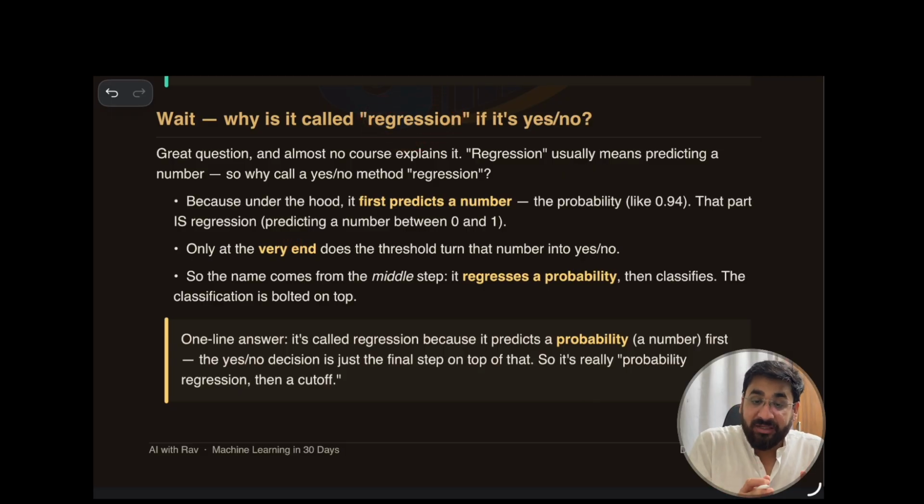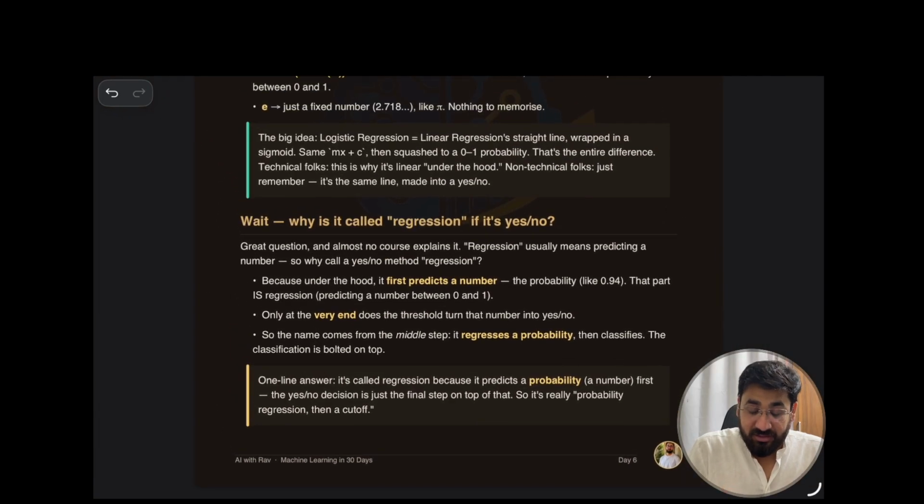And on top of that, we are setting a threshold. If it is below 0.5, then we will call it no, and if it is above 0.5, then we will call it yes. So this is our interpretation, but under the hood it is working on numbers, it is predicting the number. That is the reason it is called a regression technique. You got my point? That is why the name is regression, but it doesn't look like regression. It looks like just yes or no.